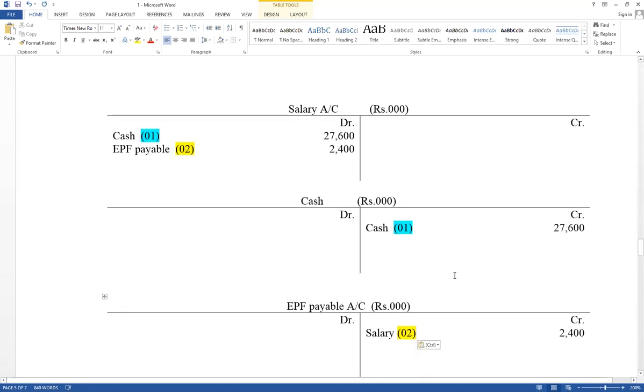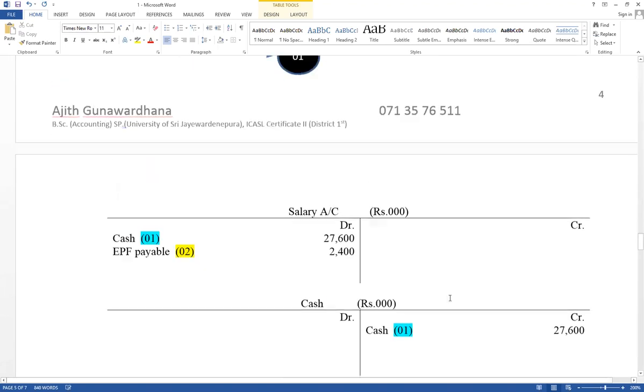Think about the steps. Net salary paid in cash, cash account credit, salary account debit. But contribution of employee, salary account debit, EPF payable account credit. Part of salary, contribution of employee, but that value should be transferred to the central bank, EPF payable account credit. Then third step,